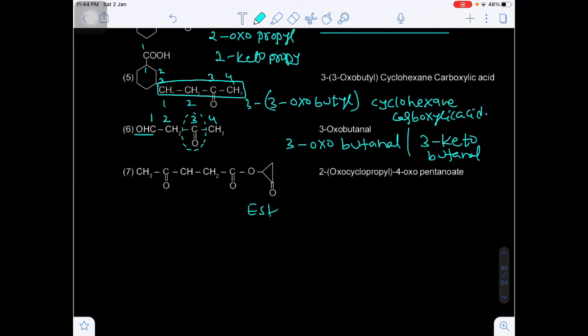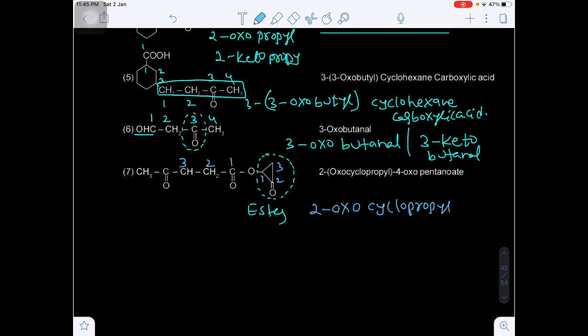Now here this will be the ester, C double bond O. Are you getting my point? This is the ester. Whenever we write the name of an ester, first of all we have to write the alkyl part of the alcohol. In the alkyl part of the alcohol, again there is an oxo group. Let's suppose first carbon, second carbon, third carbon. This is the 2-oxo cyclopropyl. This is the substitution.